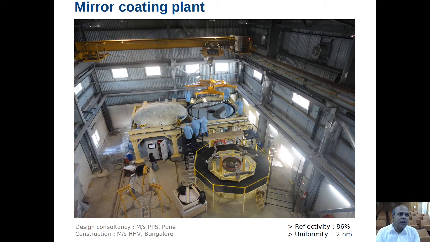Well, this is a mirror coating plant, because coating of a primary mirror was done for the first time at the Devastal site. So the plant had to be ready before installation of the telescope. So this is the mirror coating plant, and already in the first aluminization we got a reflectivity of 86%.